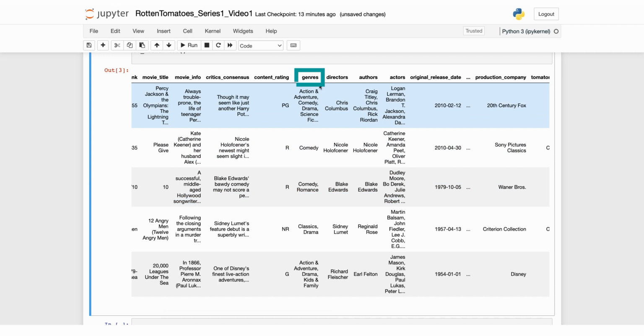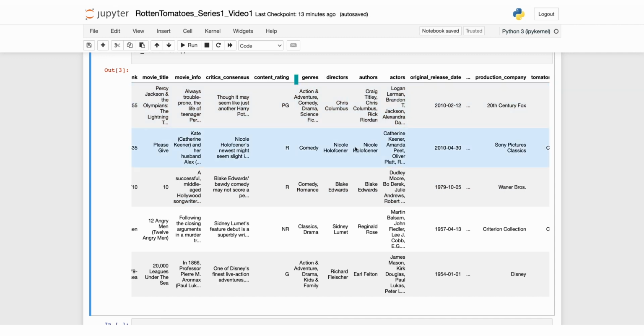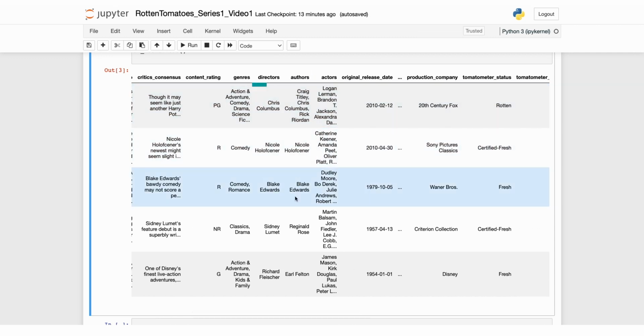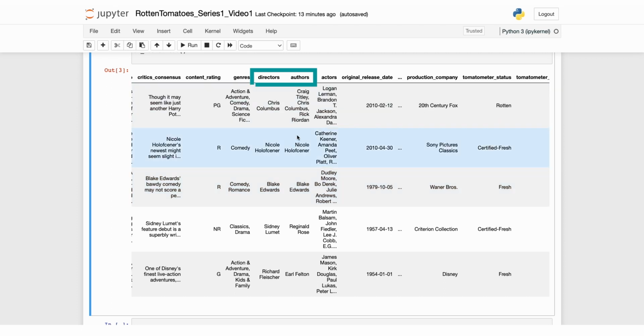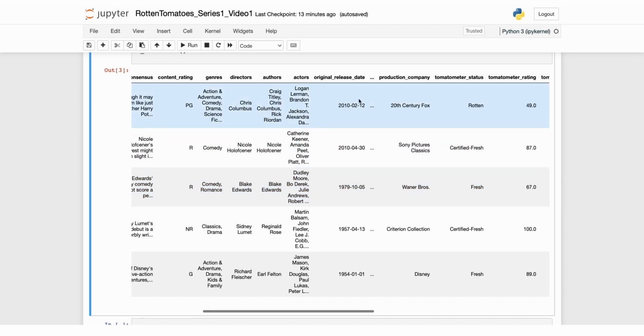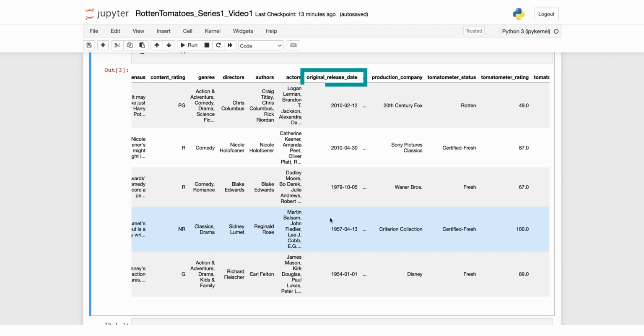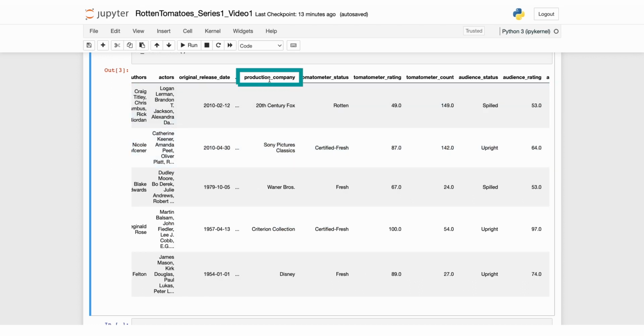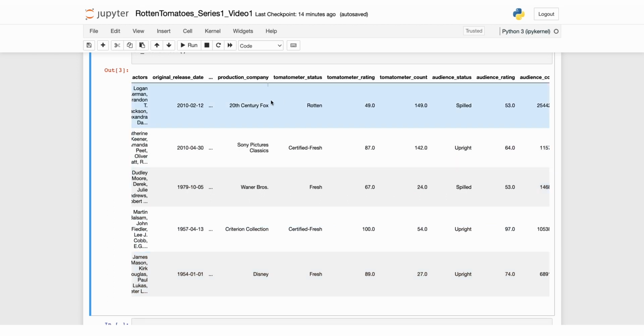And we've got genres, directors of the movie, authors, which could be screenwriters, and we've got the original release date, and there's a production company column with all the production companies of the movie, and we have Tomato Meter status. Here we've got rotten, certified fresh, and fresh, and so on.